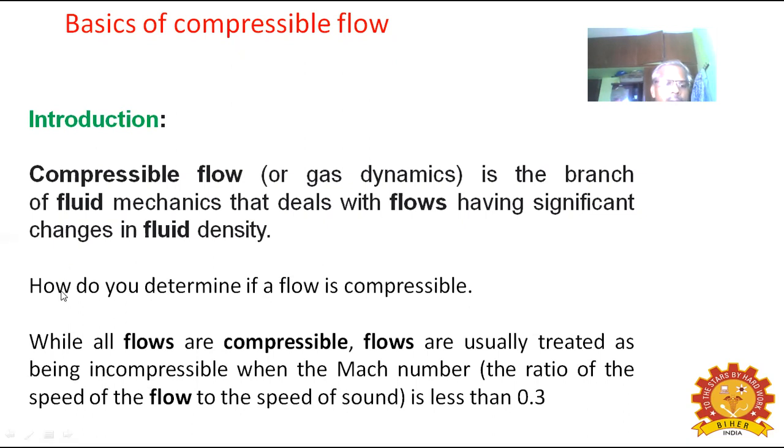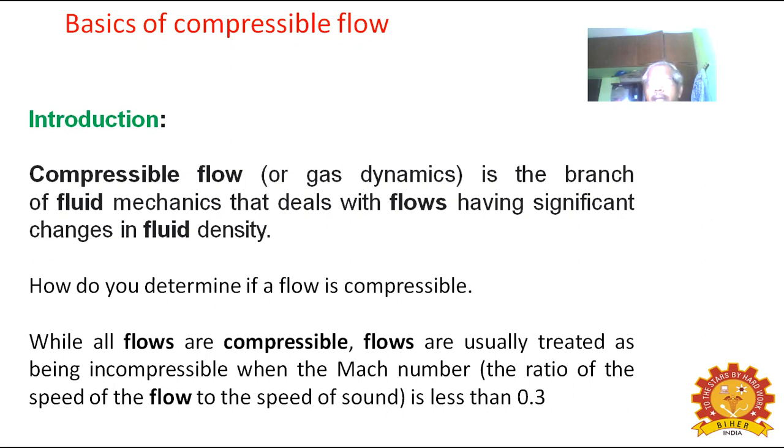How do you determine if a flow is compressible? While all flows are compressible, flows are usually treated as being incompressible when the Mach number is small. What is Mach number? Mach number is a non-dimensional number, like Reynolds number, Euler's number, Froude number in fluid mechanics.